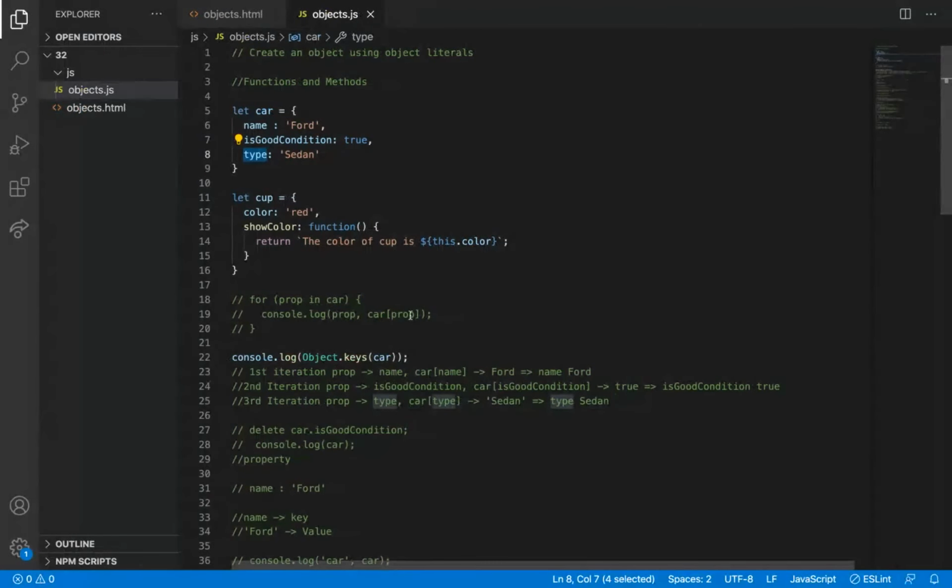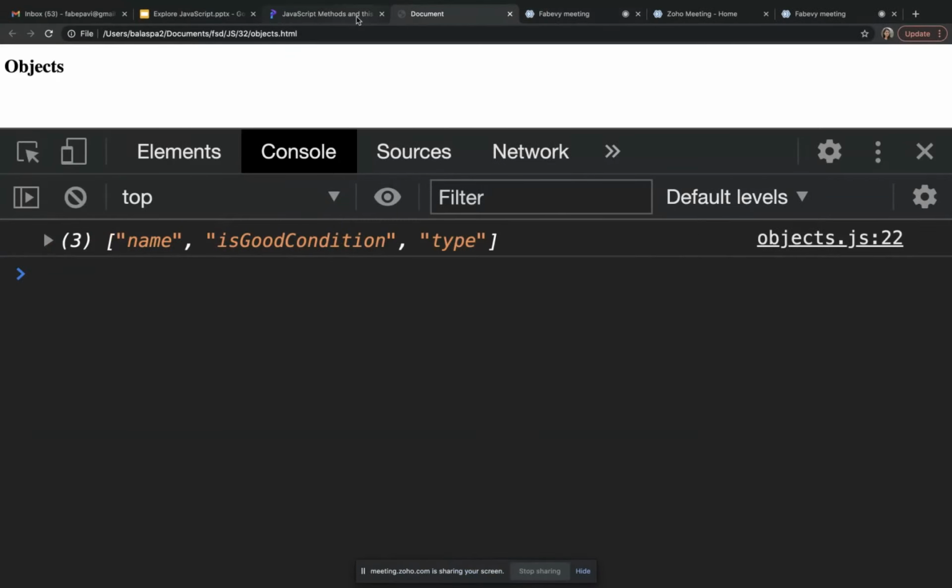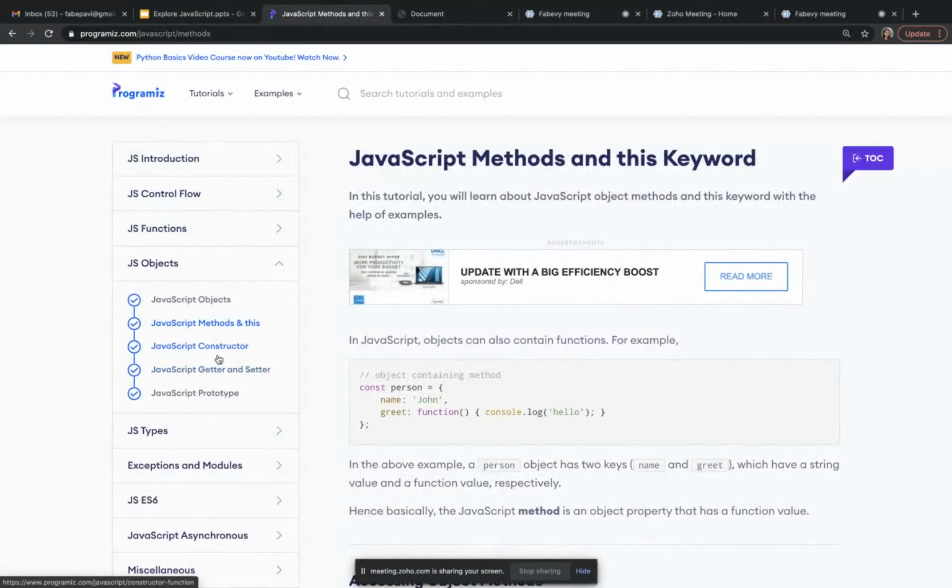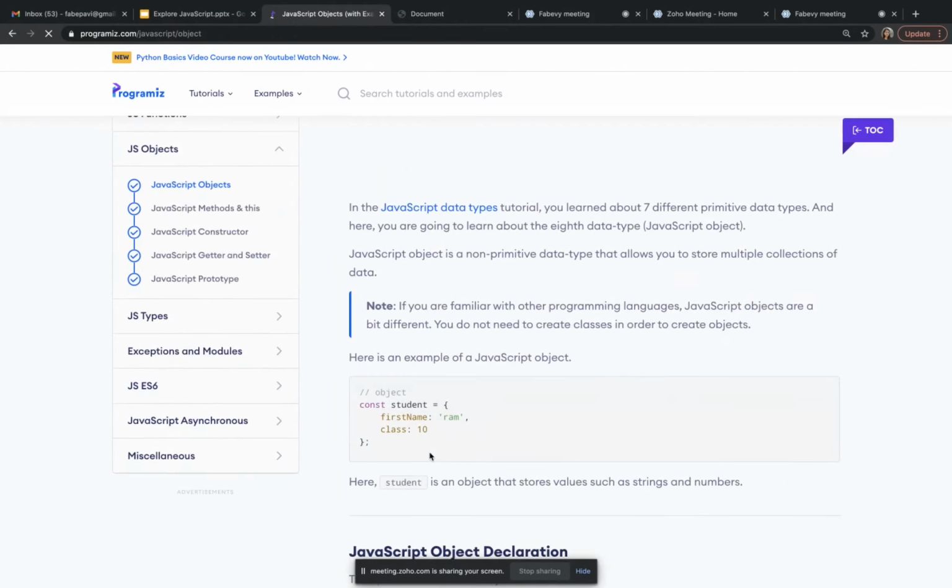Okay. You all go through the session, and if you have any doubts, take a note of it, and then you can reach me anytime. We haven't seen the other two methods of how to create objects. We have seen only one method, that is the object literal method, creating an object directly like this.